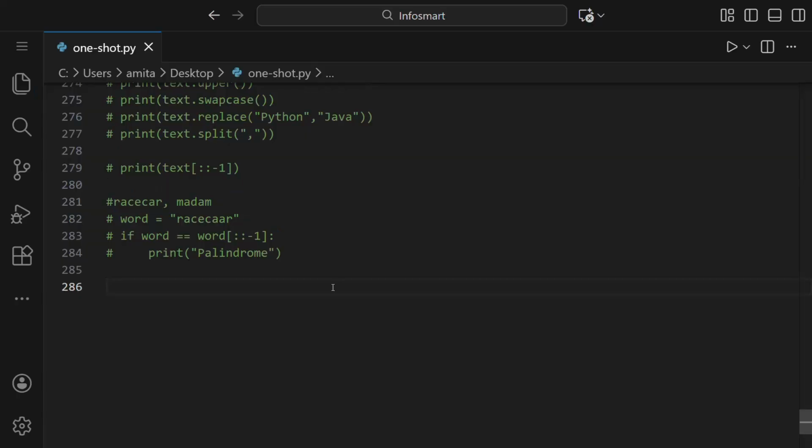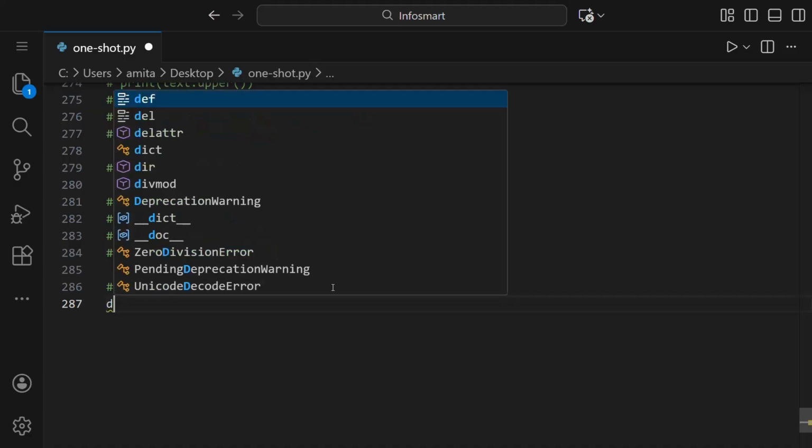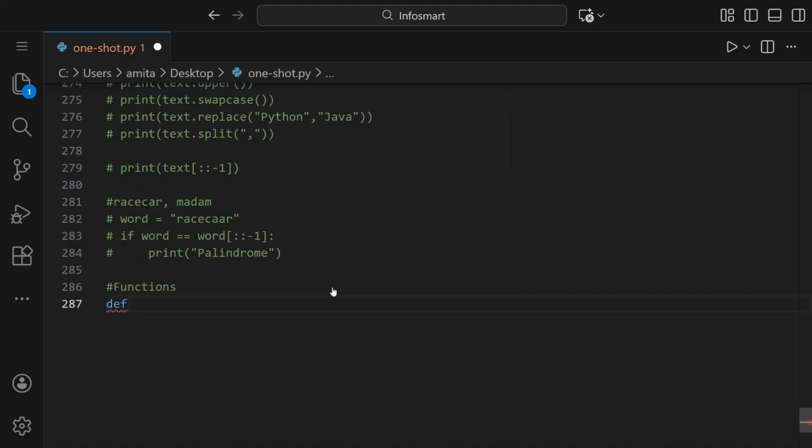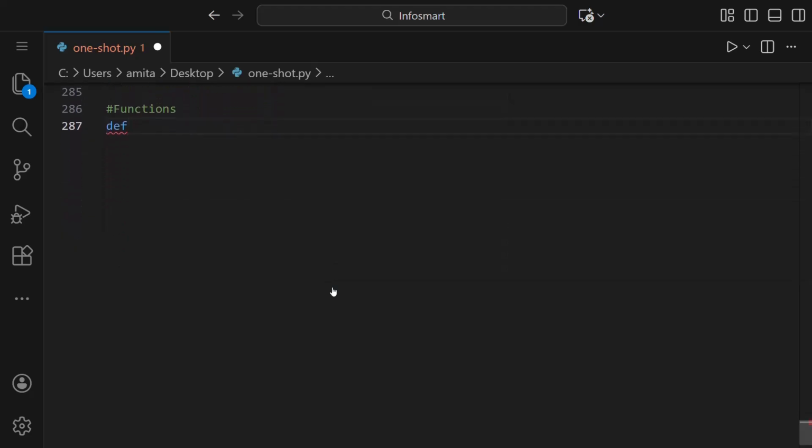Now let's talk about one of the most important concepts in programming, functions. So what are functions? A function is a block of reusable code that performs a specific task. Instead of writing the same code again and again, we put it inside a function and use it whenever needed. In Python, we define a function using the def keyword. So def means define. Using this, we'll define a function.